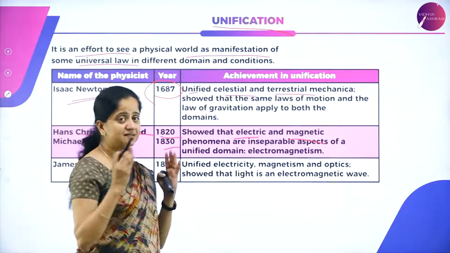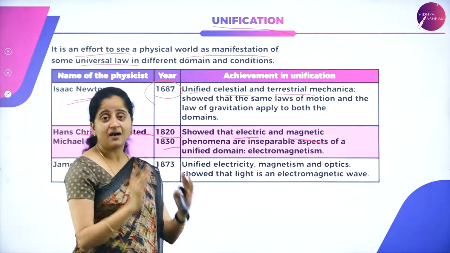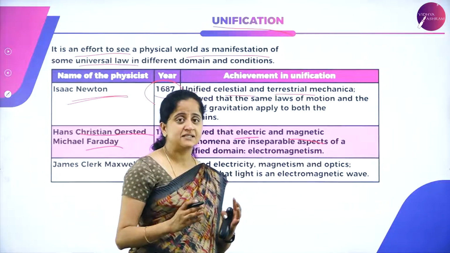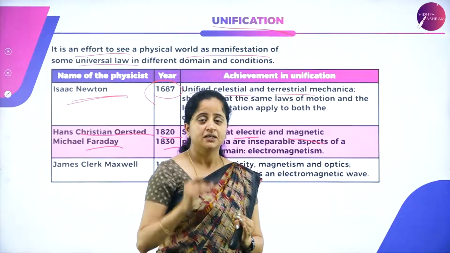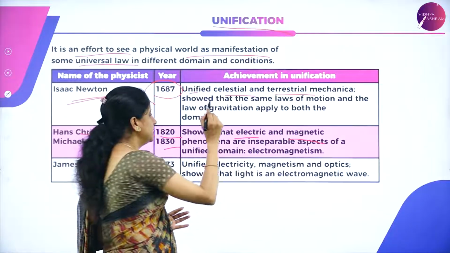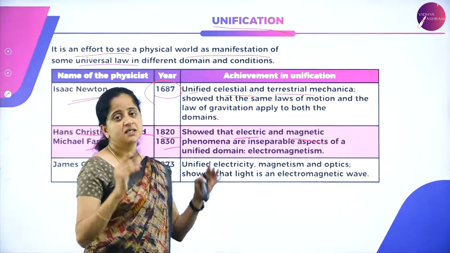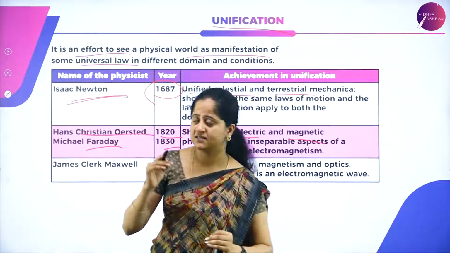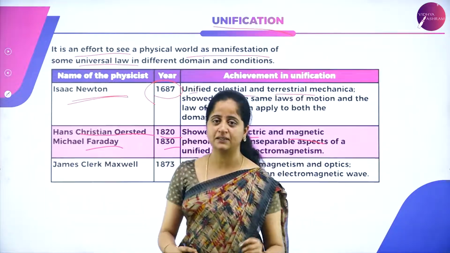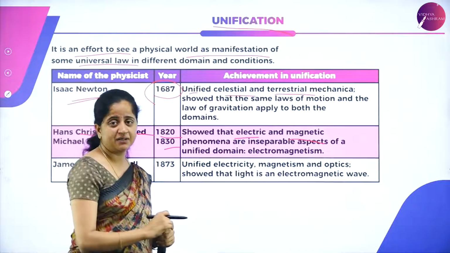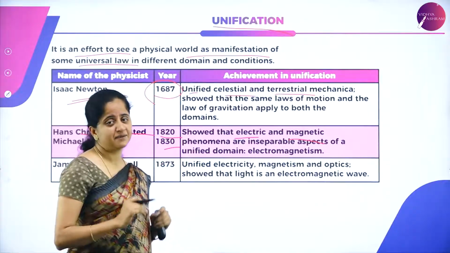So electric and magnetic phenomena are inseparable aspects of a unified domain, that is electromagnetism. In the domain called electromagnetism, we study two inseparable concepts, the electric field and the magnetic field. The two scientists Ørsted and Faraday proved this. They gave a special theory called electromagnetism, which is the unification of electric and magnetic fields.